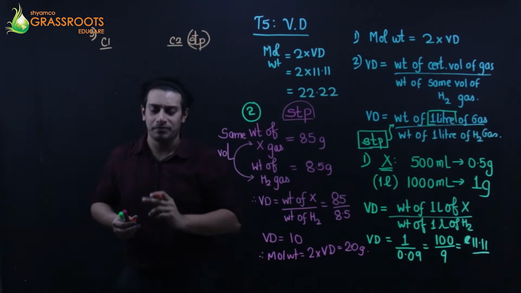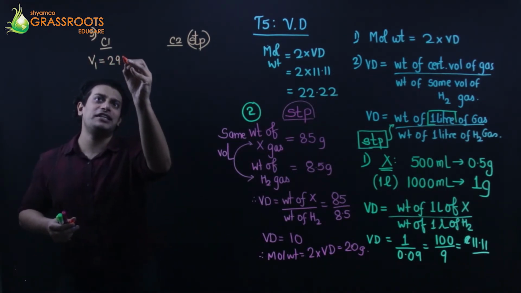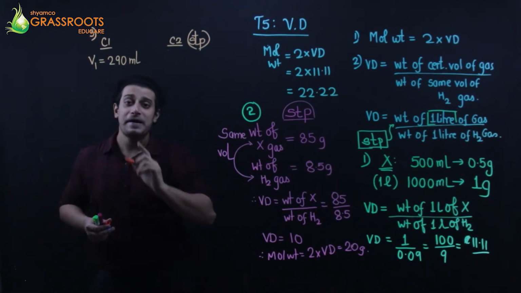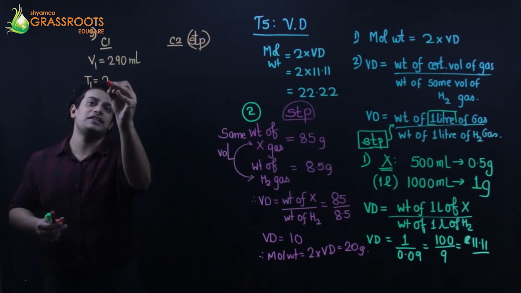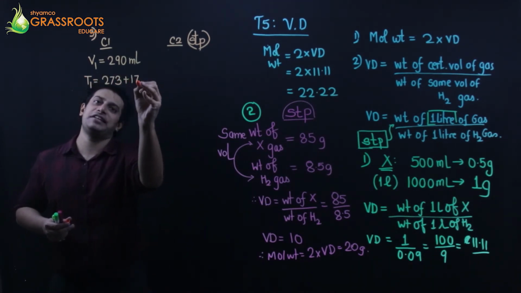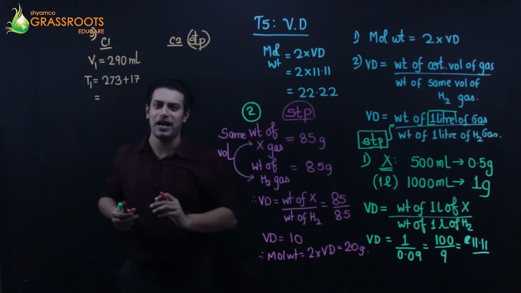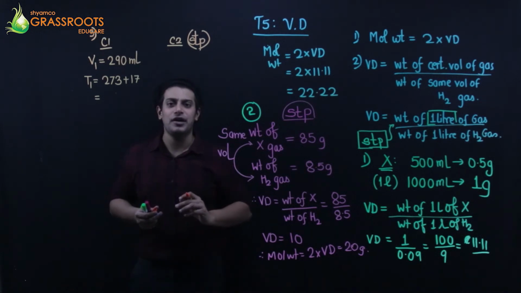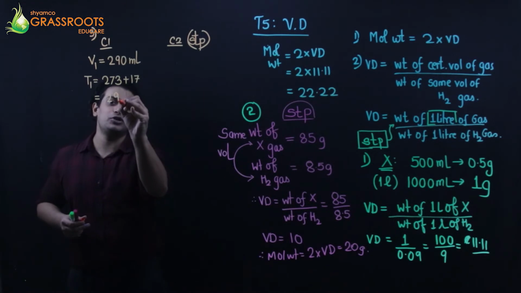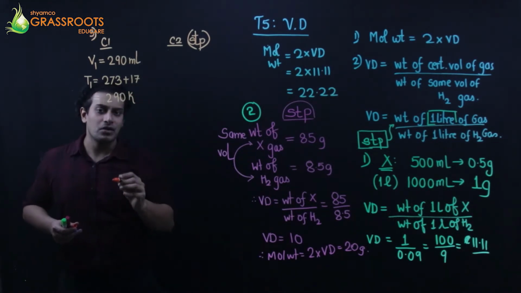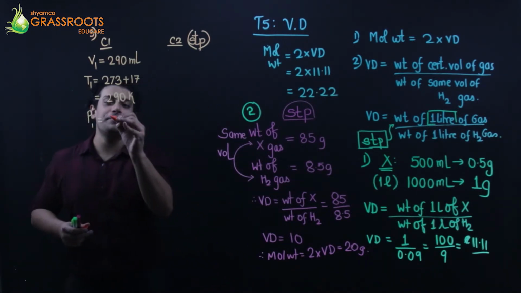We'll find the volume. I have been told a gas whose volume is 290 milliliters, temperature is 17 degrees Celsius, that is 273 plus 17. 9th standard में हम लोग ने gas equations, gas laws chapter में पढ़ा है. To use the gas equation, we'll have to convert the temperature to Kelvin. So it makes it 290 Kelvin. And the pressure is 1520 millimeter Hg.